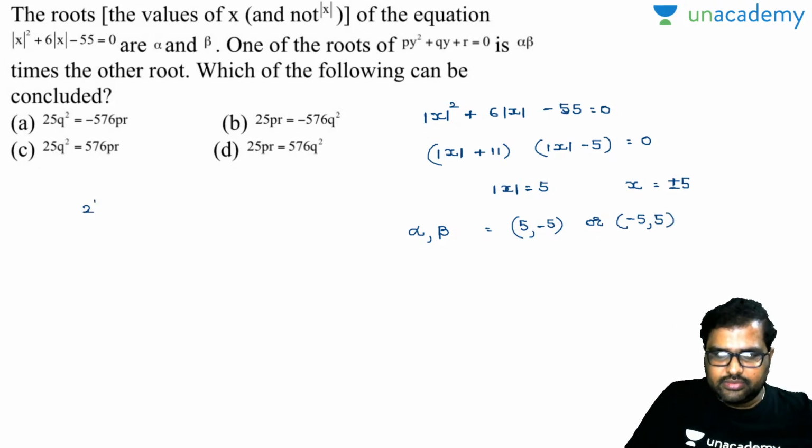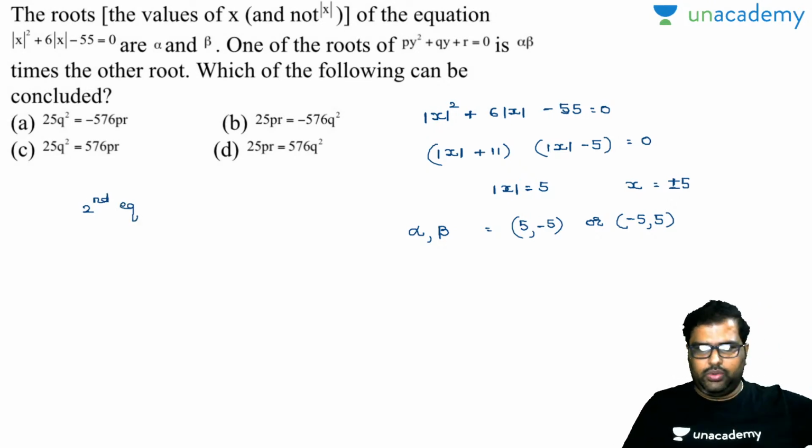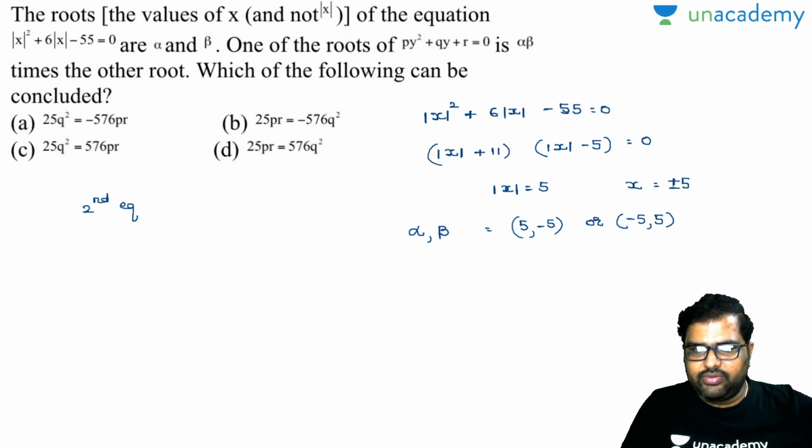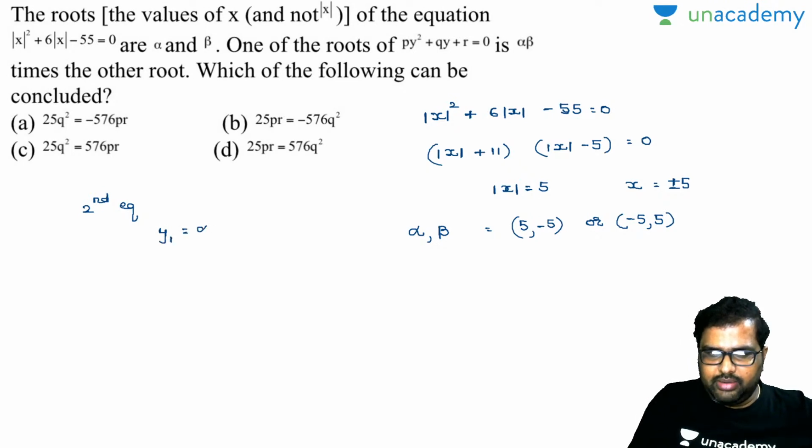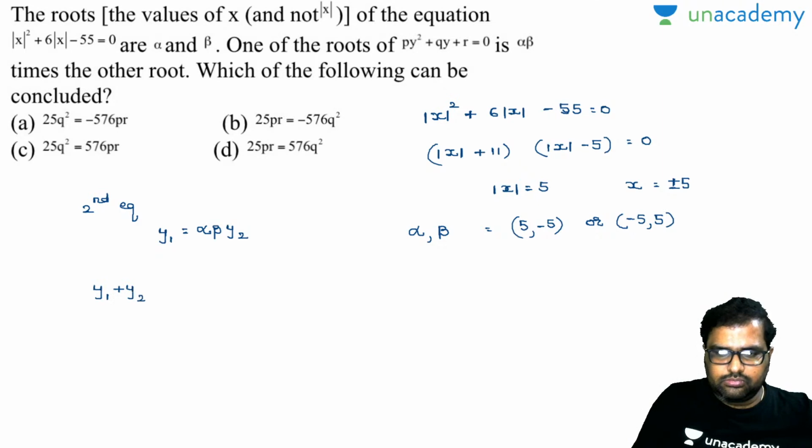This is your first equation. Second equation, let us suppose y1 and y2 are the roots. One of the roots of py square plus qy plus r is alpha beta times the other root. So let us suppose one root is y1. This will be alpha beta times y2. So sum of roots is nothing but y1 plus y2.